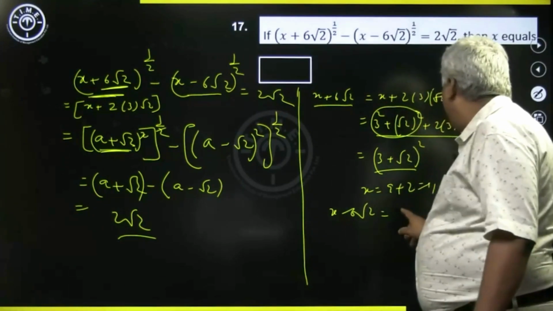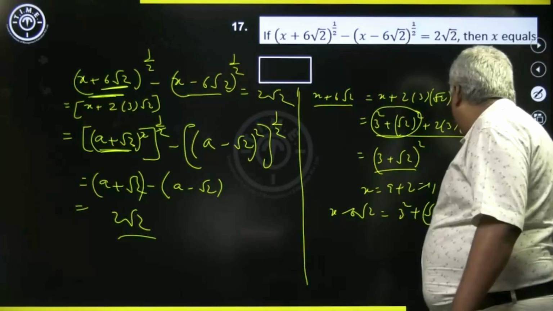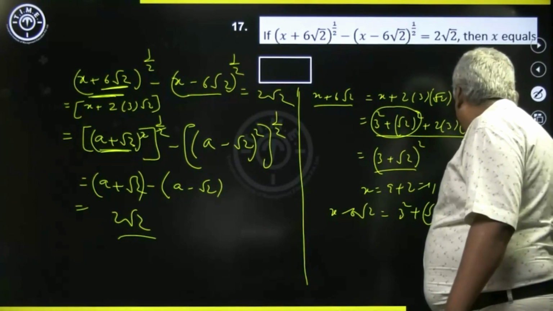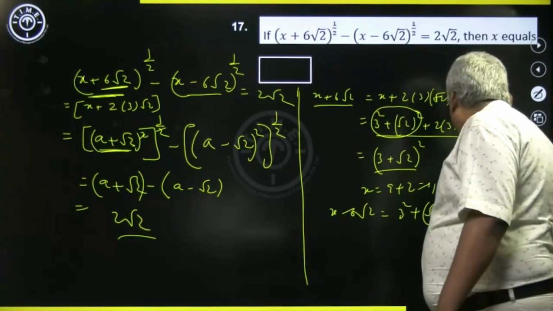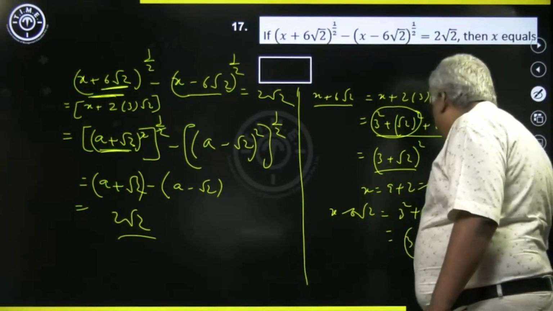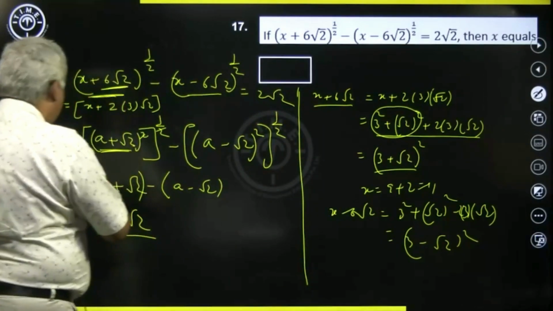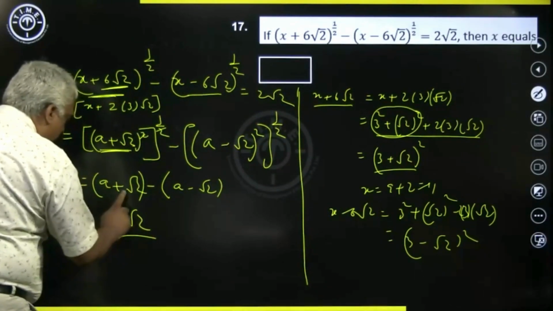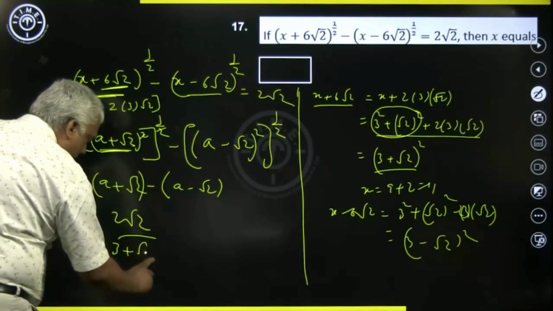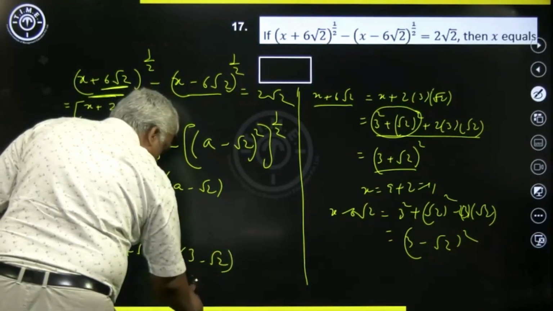If x is 11, it will be 3² + √2² minus 2 into 3 into √2. It will become (3 − √2) the whole square, and in that case we get the answer as 3 + √2 minus (3 − √2), and it will match with the RHS, okay.